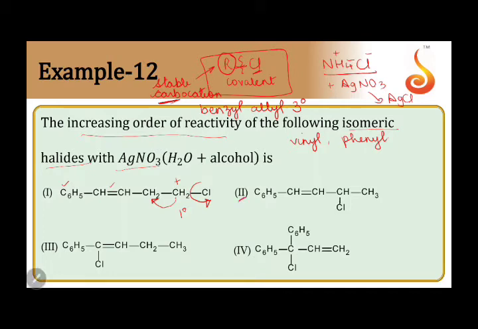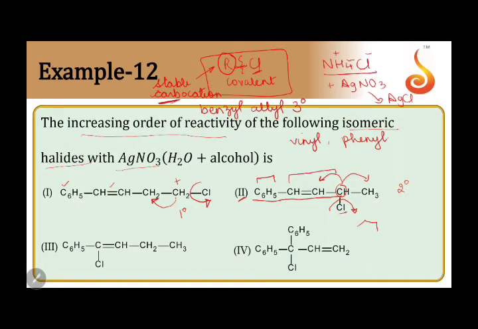Coming to my second option, I have a chlorine attached to this carbon. This carbon is attached to two carbons, so it's a secondary carbocation which is going to be formed. I also see that this part is allyl and it is also in conjugation with this.